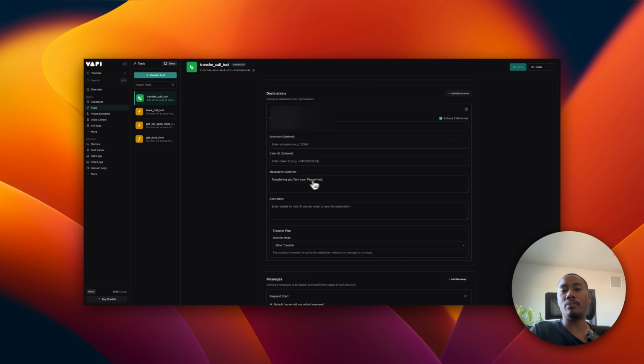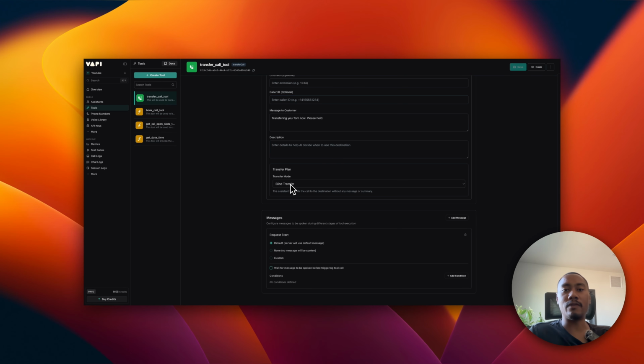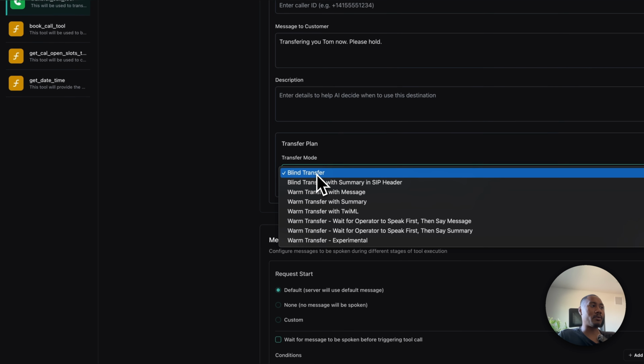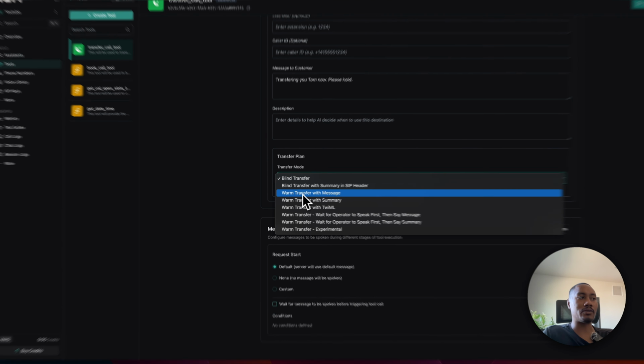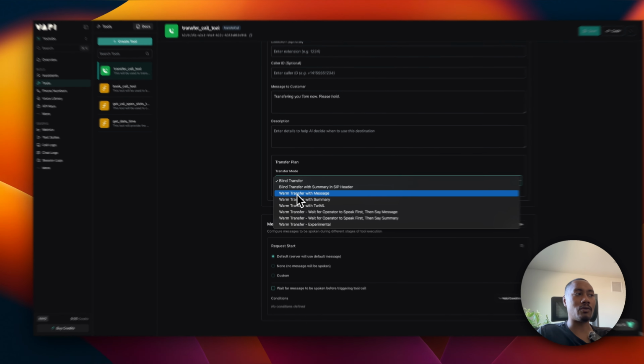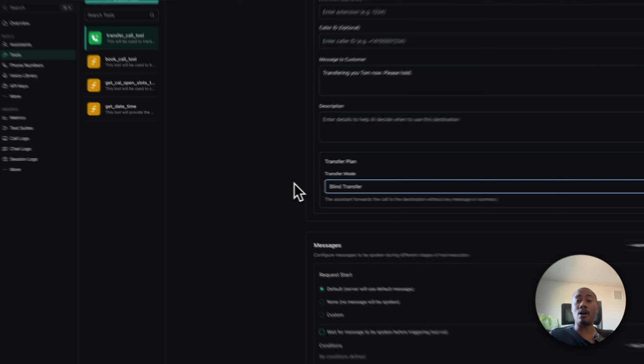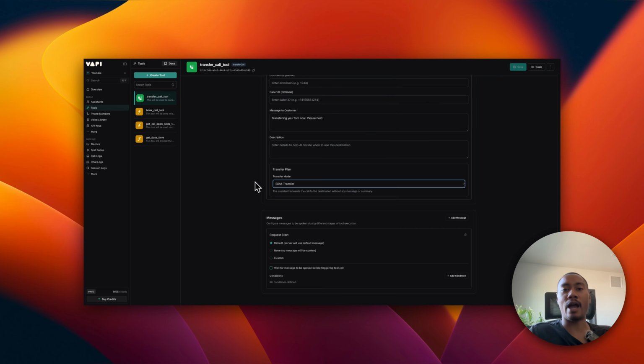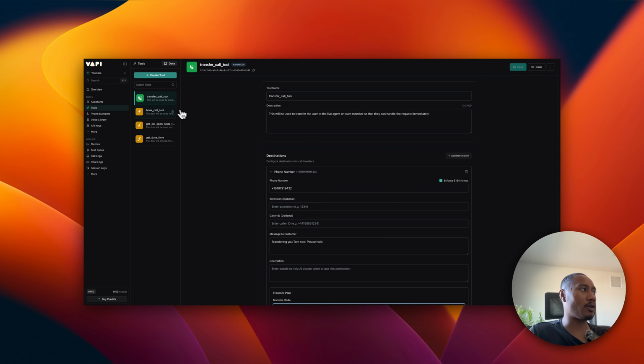Now, the transfer plan. I have it set to blind transfer, meaning it's going to transfer to Tom or the real estate team without any given context. You can play around with this. You can select warm transfer with message or warm transfer with summary so that the AI, Ava, provides context of what's going on before it actually hands over the user, right? But for now, I have it set to blind transfer. And that's pretty much the settings for the transfer call tool.